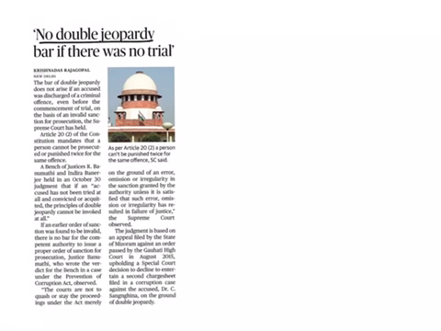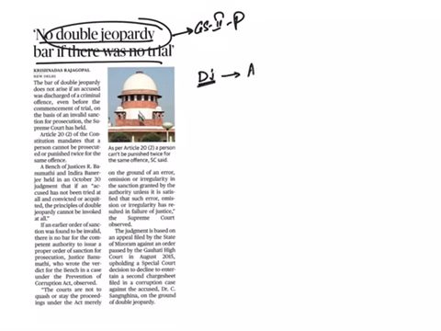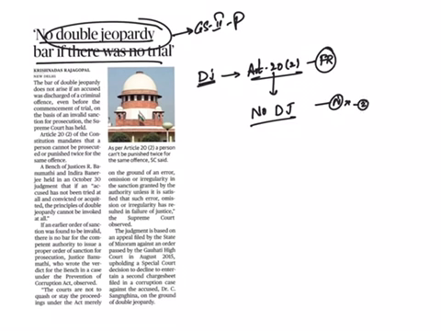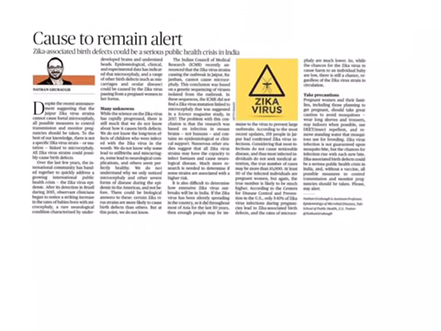No double jeopardy if there was no trial. This topic comes under GS paper 2 polity. Here you should know what is meant by this double jeopardy. Under Article 20 Clause 2, which is a fundamental right, we have no double jeopardy, meaning no person is punished or prosecuted 2 times for the same offence.